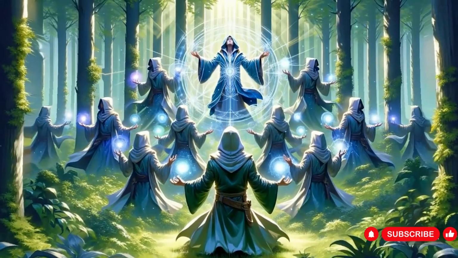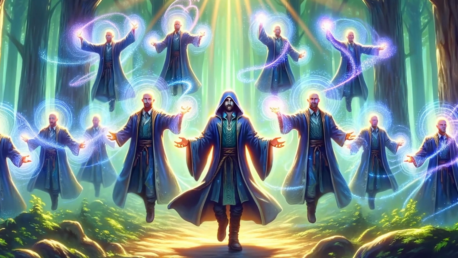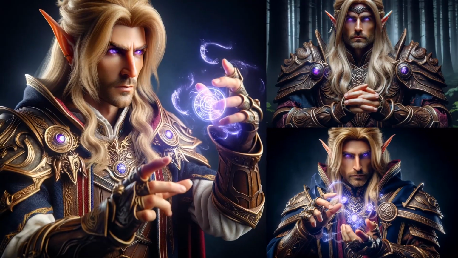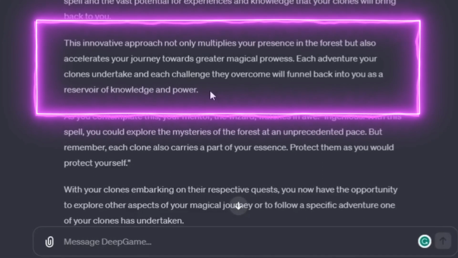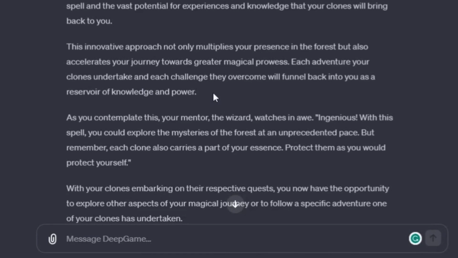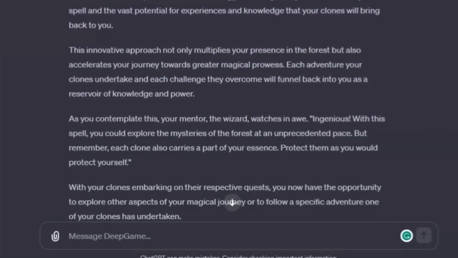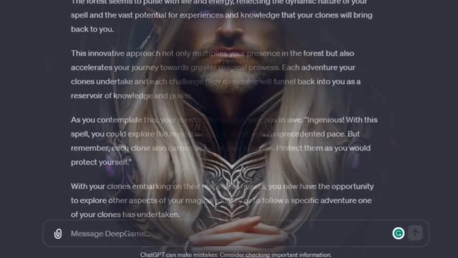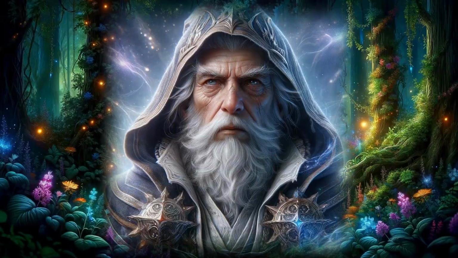The forest seems to pulse with life and energy, reflecting the dynamic nature of your spell and the vast potential for experiences and knowledge that your clones will bring back to you. This innovative approach not only multiplies your presence in the forest, but also accelerates your journey towards greater magical prowess. Each adventure your clones undertake and each challenge they overcome will funnel back into you as a reservoir of knowledge and power. As you contemplate this, your mentor, the wizard, watches in awe. Ingenious.